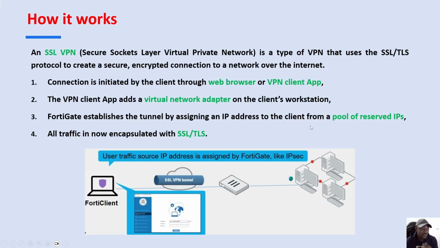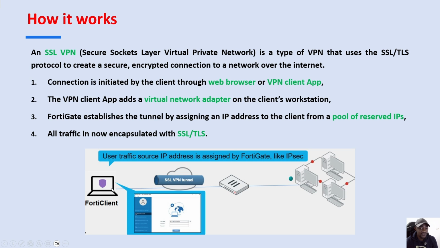So how does FortiGate SSL VPN work? FortiGate SSL VPN is a type of VPN that lets users use the SSL/TLS protocol to create a secure, encrypted connection to a remote network over the internet. So how does it work? From the FortiGate side, you do some settings, but how does this work from the client side? From the client side, you need to install the FortiClient VPN application on the client workstation.